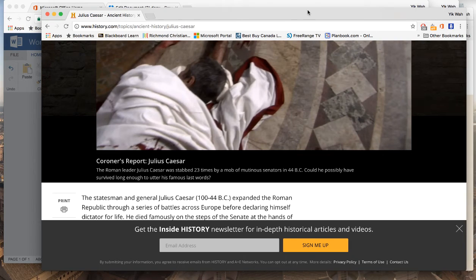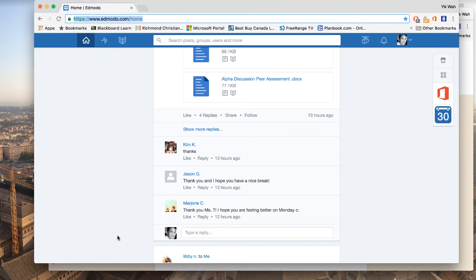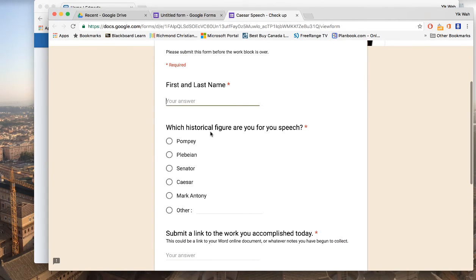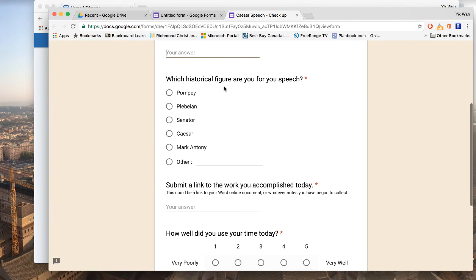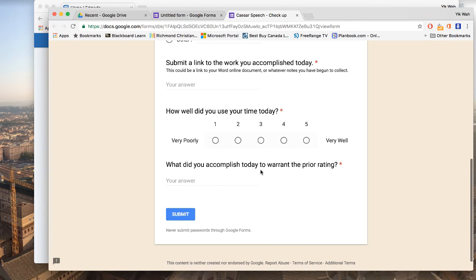Okay, so at the end of this block, what I'm going to be doing is I'm going to be going on to Edmodo, and I'll be submitting to you this check-in form. It looks like this. So it's Julius Caesar checkup. So what you're going to do is you're going to put your name, first and last name here. I'm asking you which character you are. You're going to pick the character that you are. This is where you're going to submit the link of all the work you've done today. So at the end of today, I should be able to see what you've done. If you've done nothing, then you're already behind the 8 ball. So make sure that you just take your link and you copy and paste it into here.